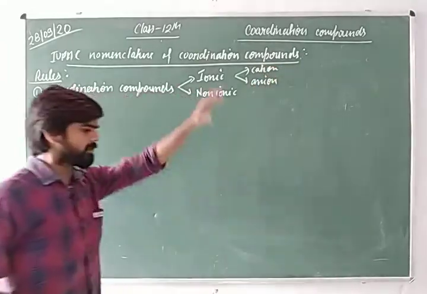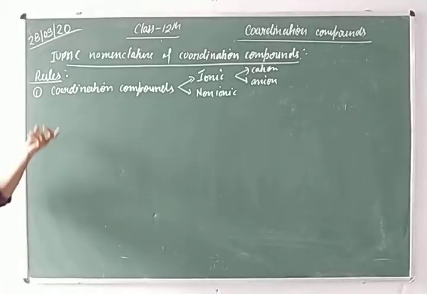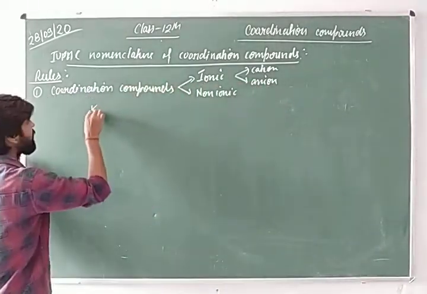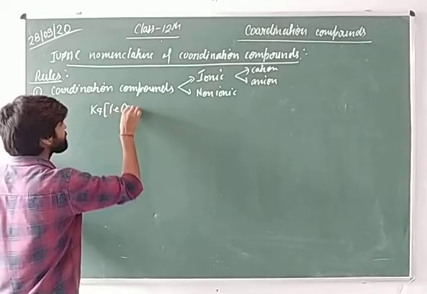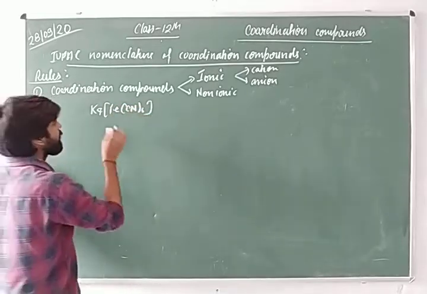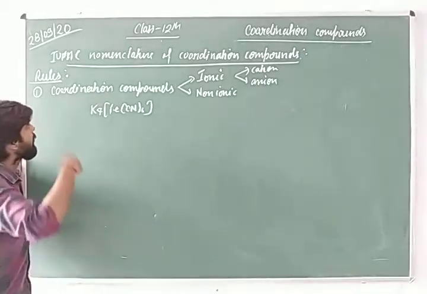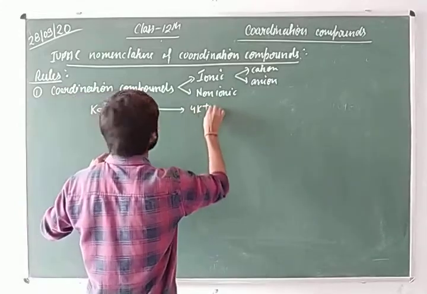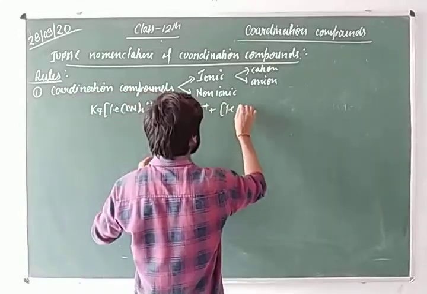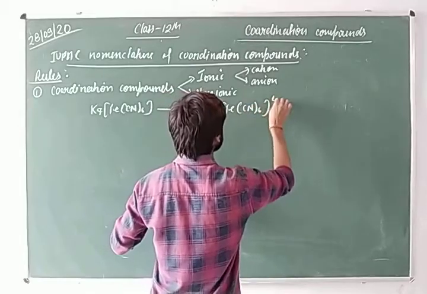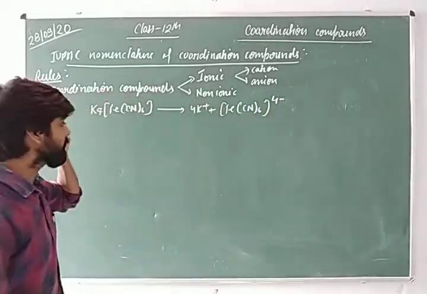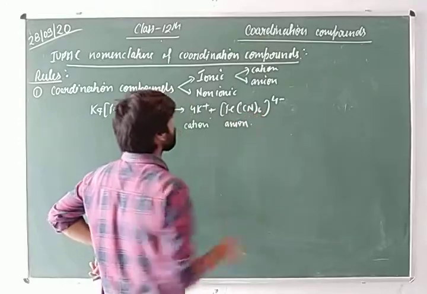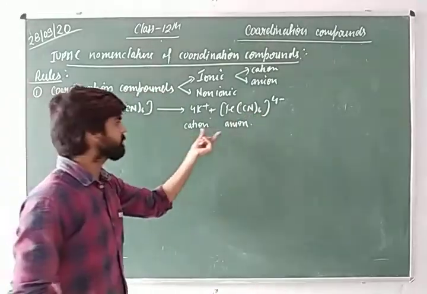Let us take an example for understanding this rule. Suppose K4[Fe(CN)6]. It is an ionic, or ionizable, coordination compound which gives two respective ions: 4K+ and one complex anion. Here you can see that this one is the cation and this one is the anion.